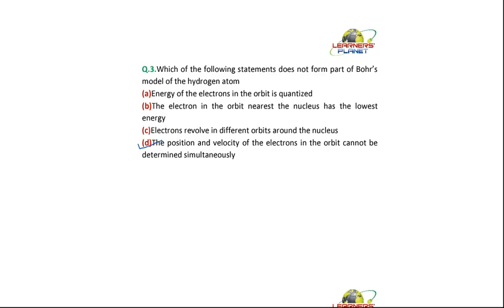What is that principle? It is that it is impossible to determine the position as well as the velocity simultaneously, and that too accurately. Right? If the accuracy in determining the position is maximum, the accuracy in determining the velocity will be minimum.